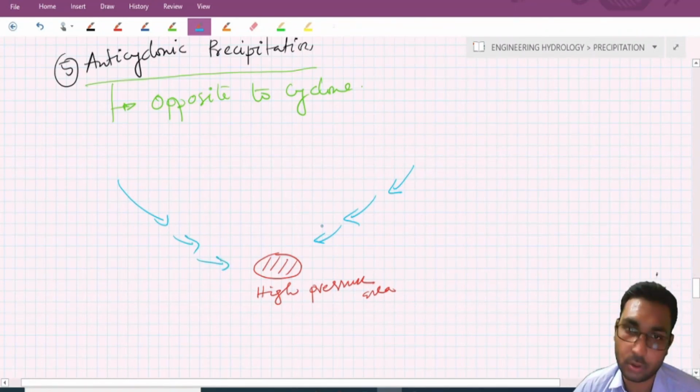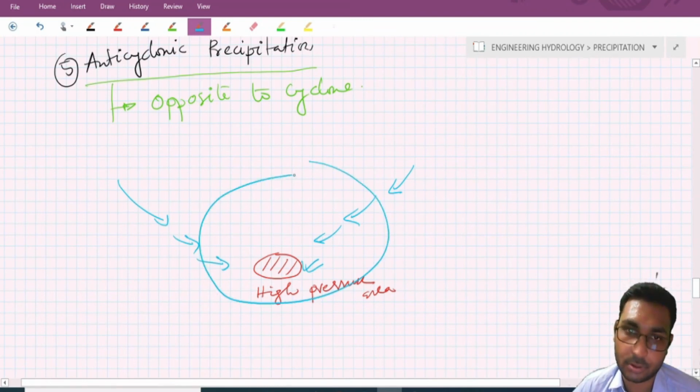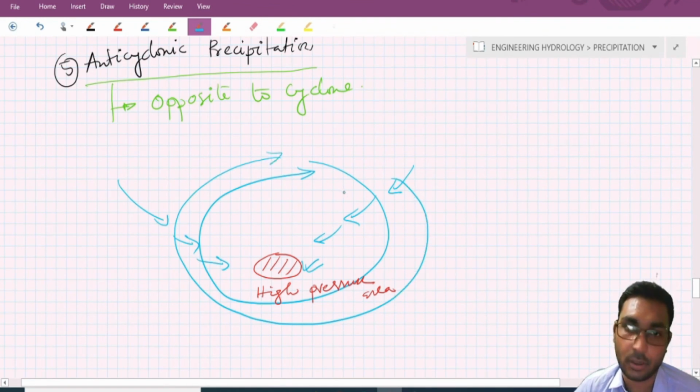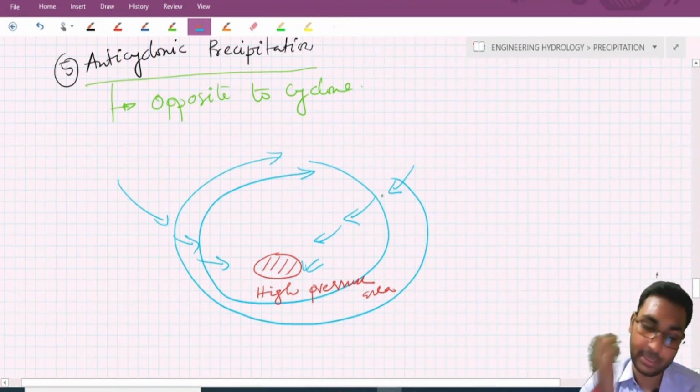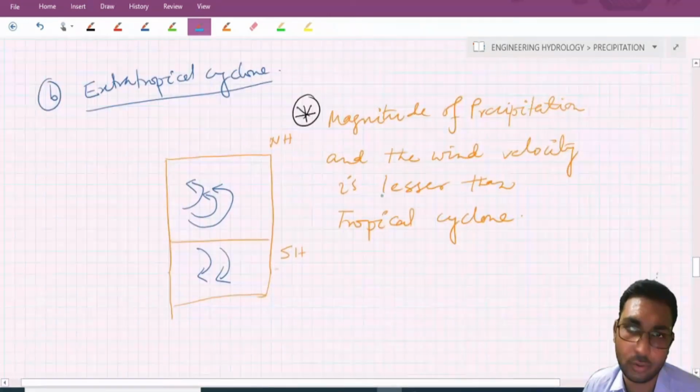Unlike the cyclone, the velocity of wind is less in the central area, and the velocity of wind is much higher on the outer side.